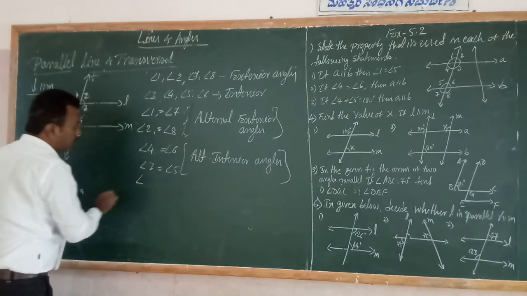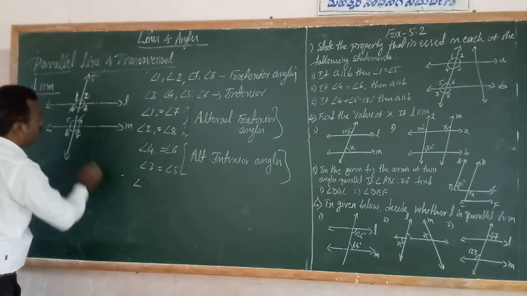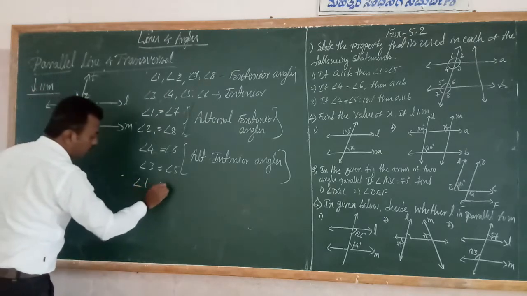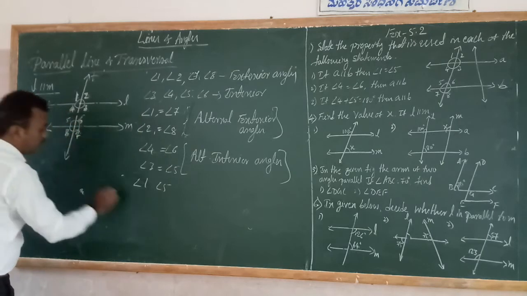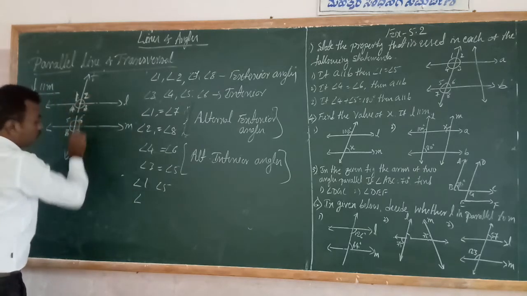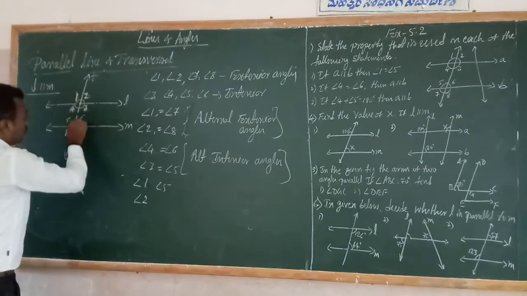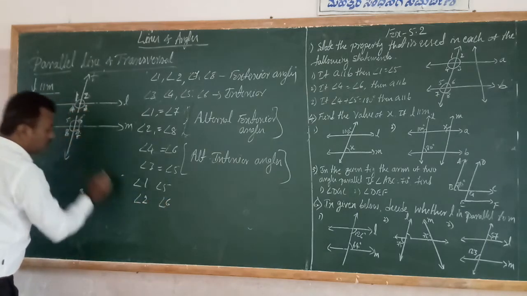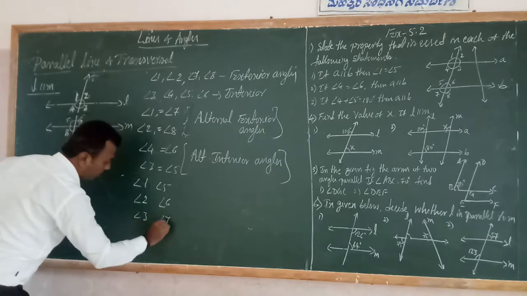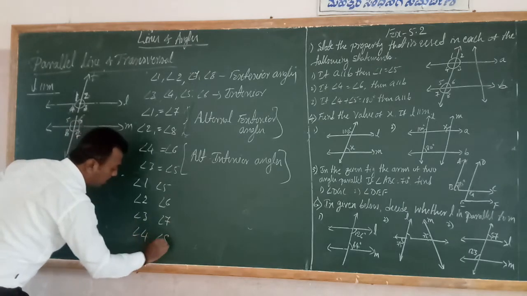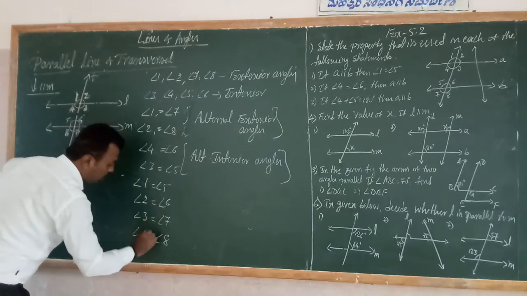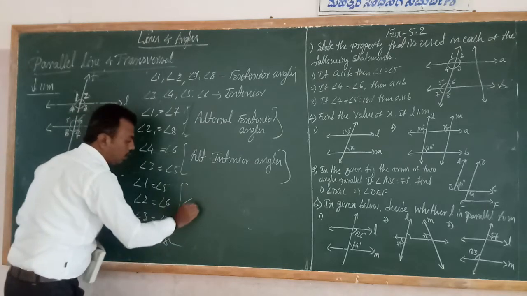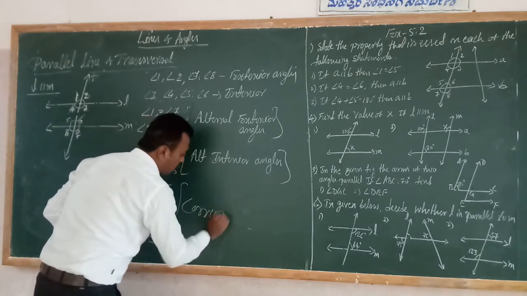Therefore, angle 1 and angle 5, angle 4 and angle 8. So angle 2 is equal to angle 6, angle 3 is equal to angle 7, angle 4 is equal to angle 8. See, these are equal to each other because these are corresponding angles.